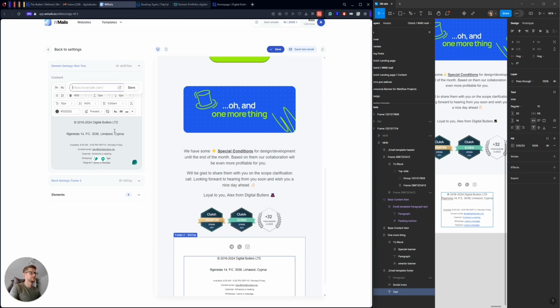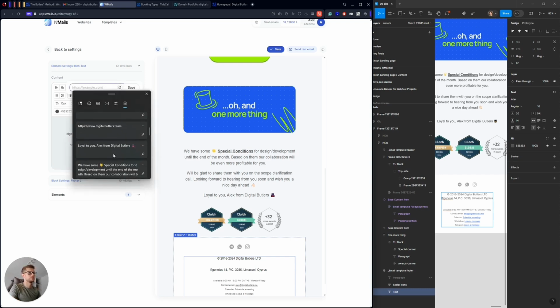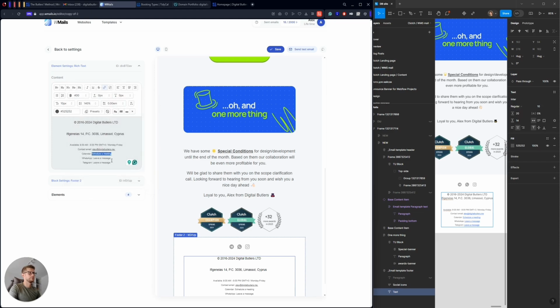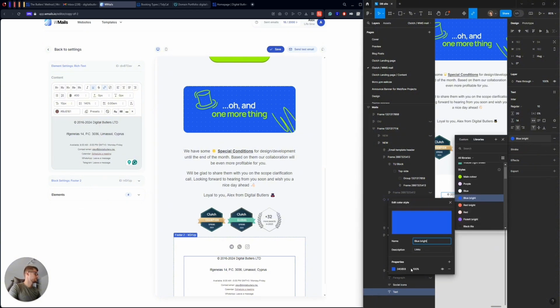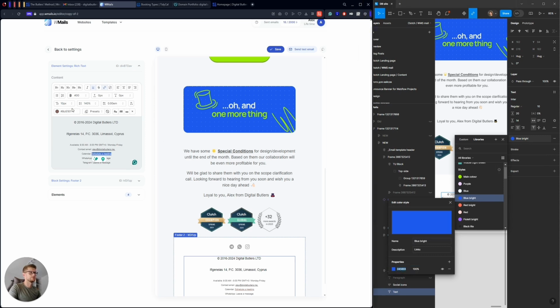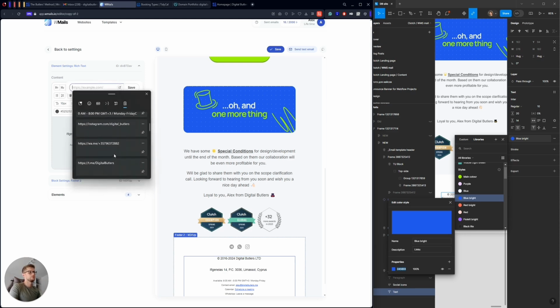Calendar, I already used this link in the past, so I will just put my Tidy Cal link. Yeah, here we go. And make it underlined. And actually, I think that I can put this color just now to not get back to it in the future. Okay, lovely. Okay, we have a little bit of spacing here. Okay, WhatsApp, I already put this link in the past too.